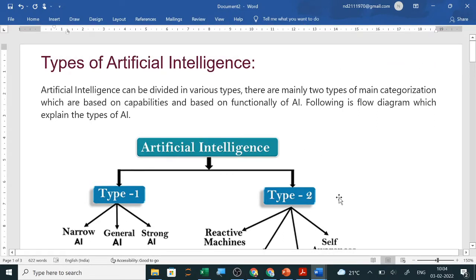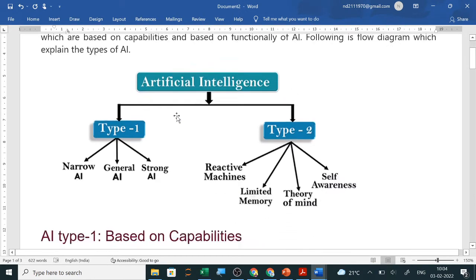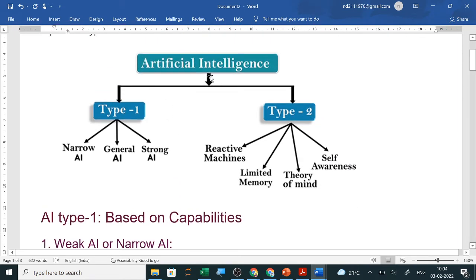Types of artificial intelligence. Artificial intelligence can be divided in various types. There are mainly two types of main categorization, which are based on capabilities and based on functionality of AI. Following is a flow diagram which explains the types of AI. So here you can see in AI you are having type 1 and type 2.